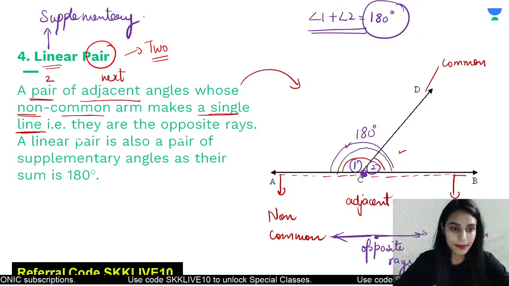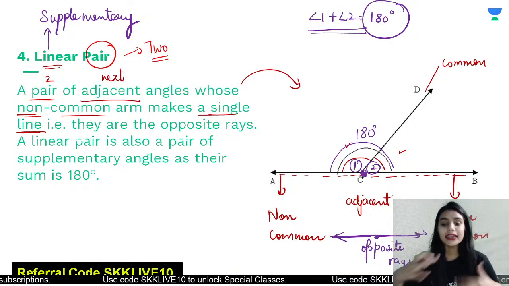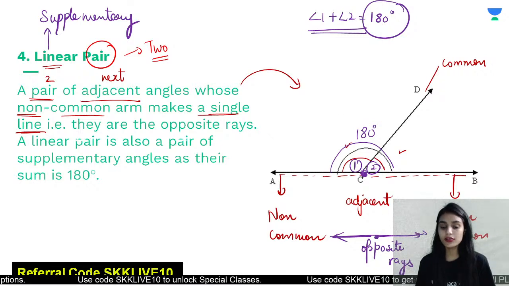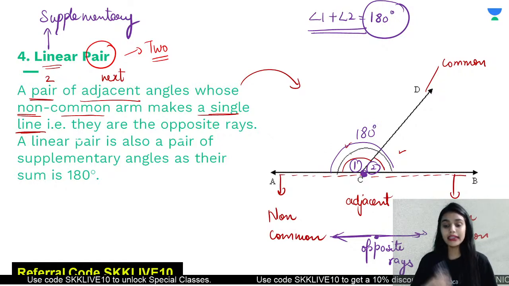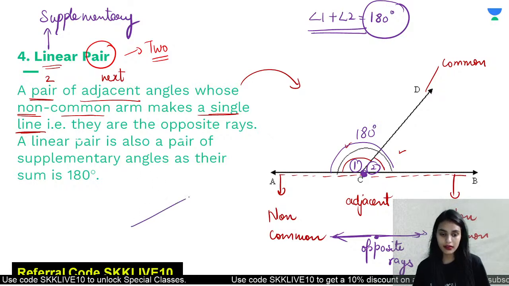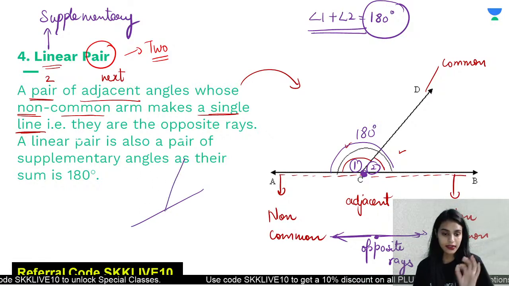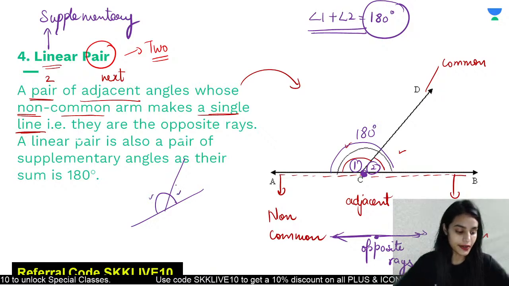Alright, so there will be supplementary. And you know what, class? There are cases when we can have this angle at any point. So whenever there is a straight line and a line crossing it, these two angles will add up to 180.